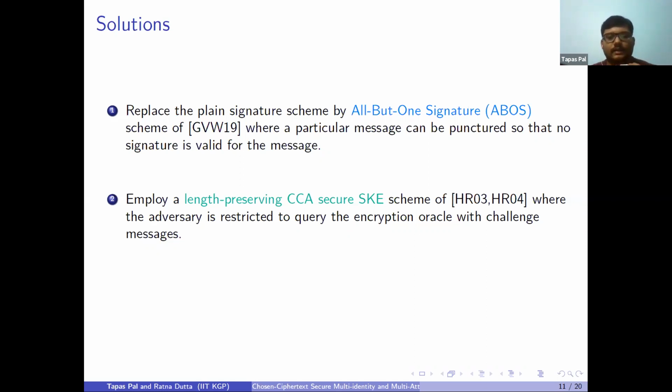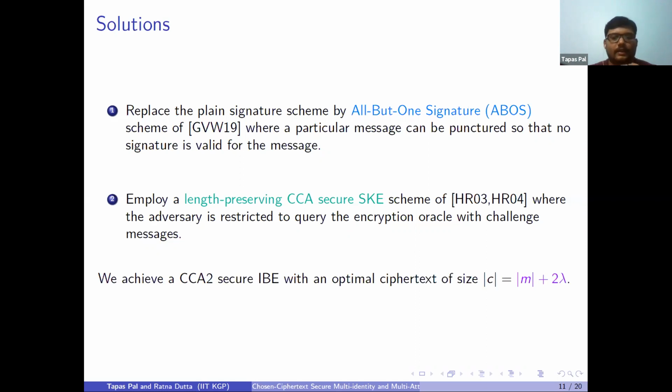This kind of symmetric key encryption exists, like the CMC or EME modes of operation with AES. So we can use this type of length-preserving CCA secure SKE in our construction. If we use this, then we achieve CCA2 secure identity-based encryption with an optimal size ciphertext, message size plus 2 lambda. This is the ciphertext size of our IBE.